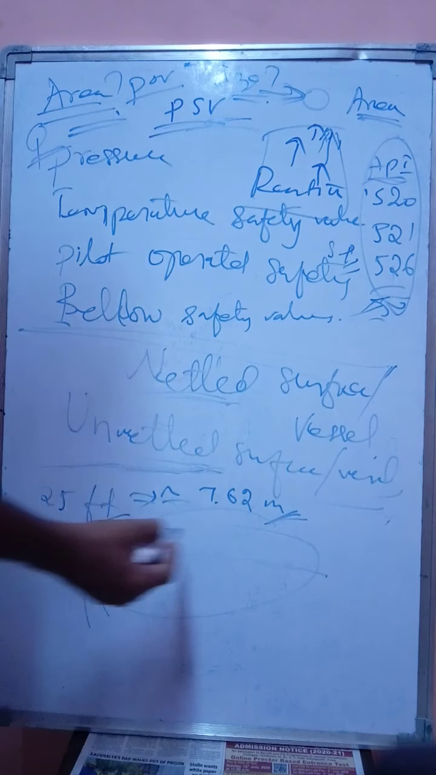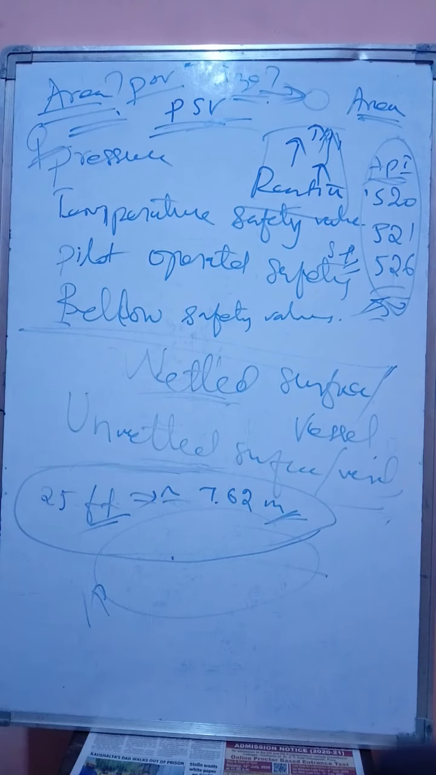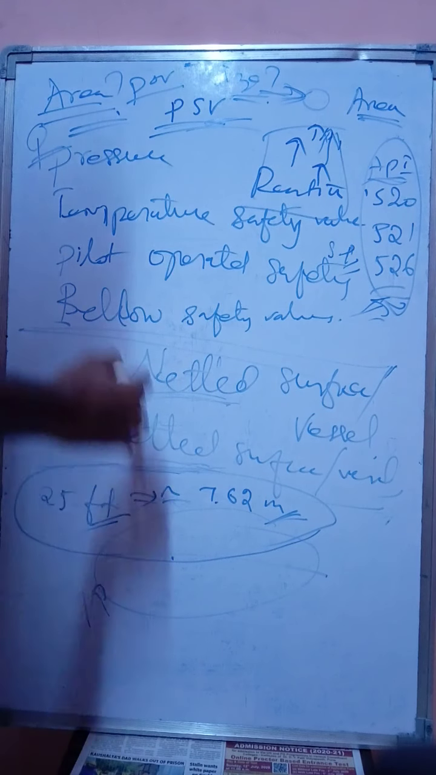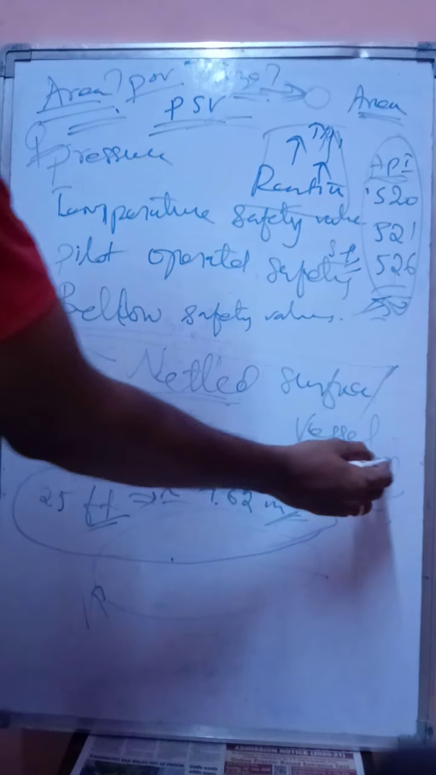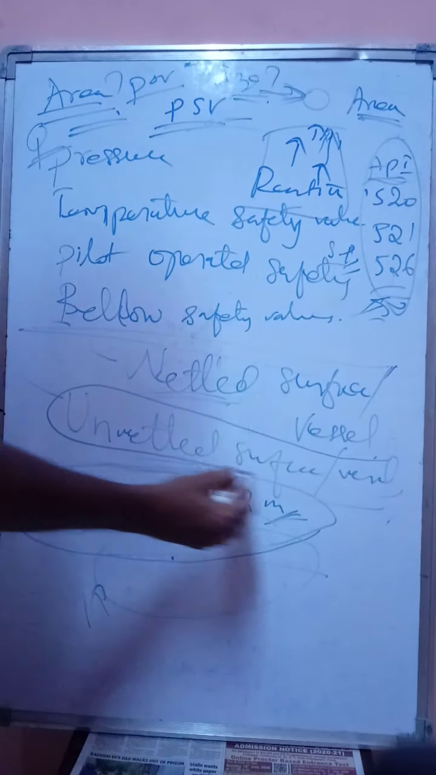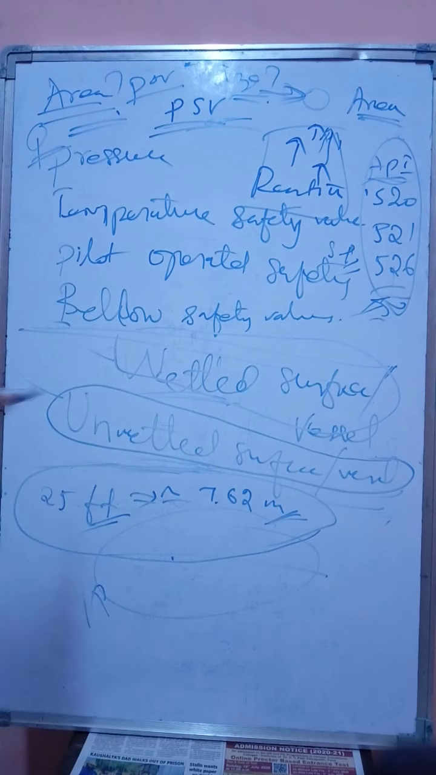So if that is the case, this also we have to take into consideration before we go to the calculation. Just remember that wetted and unwetted area difference. For the unwetted vessel, the damage will be much more severe compared to the wetted surface area, because if it is exposed to fire, the insulation and all keep on burning and keep on damaging the vessel due to more heat and energy transfer.